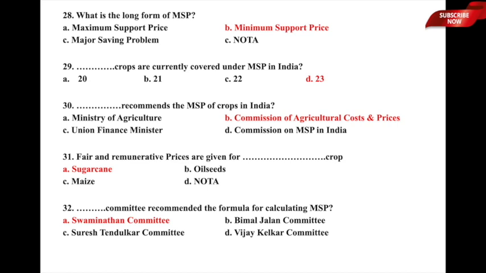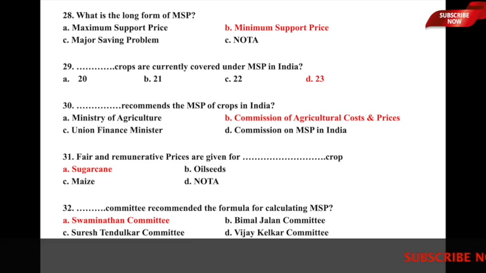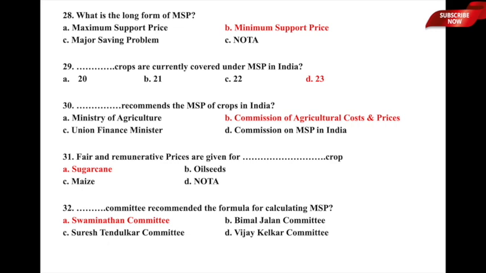Okay, let us now move to question number 30. Which body recommends the MSP, or minimum support price, of crops in India? The options are A, Ministry of Agriculture, B, Commission for Agricultural Costs and Prices, CACP, C, Union Finance Minister, and D, Commission on MSP in India. The correct answer is option B, CACP, the Commission for Agricultural Costs and Prices, which recommends the MSP of crops in India. Very important question. Let us now move to the next one.